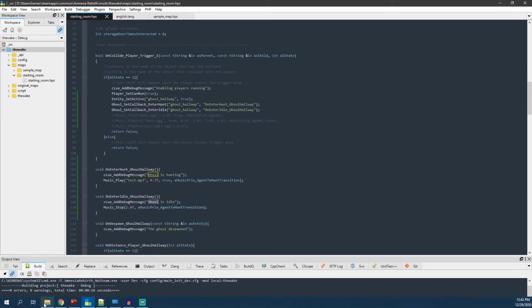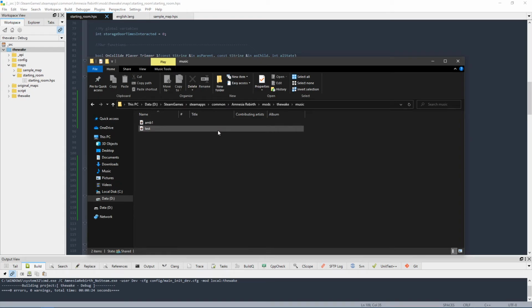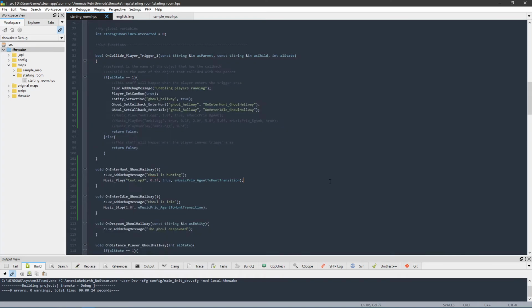So let me show you guys the track that we'll be playing. This is just some random song track that I have, some random song that I had lying around from one of my videos. So I'm going to go ahead and click it to play it. And there it's playing. I'll skip through it a little bit. And yeah, that's pretty much it. That's what we'll be playing. So I'm going to go ahead and pause it here. And let's go ahead and launch up our program here. And let's check it out in game, see what it sounds like.